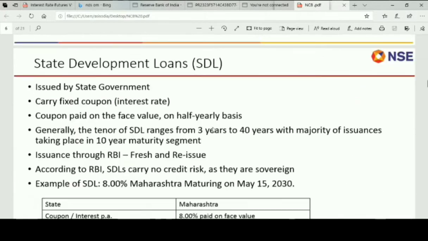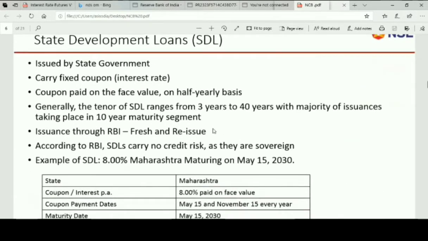State development loans are basically loans which are issued by states, not the central government, and they have backing. Their market maker or their merchant banker is RBI, but they are issued by state governments. These are very much like the central government bonds, but these have a slightly higher coupon compared to the central government.